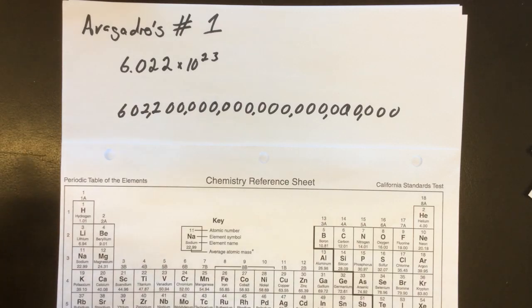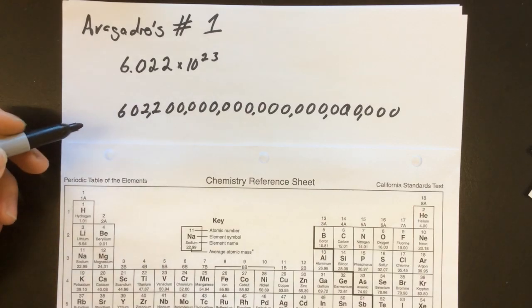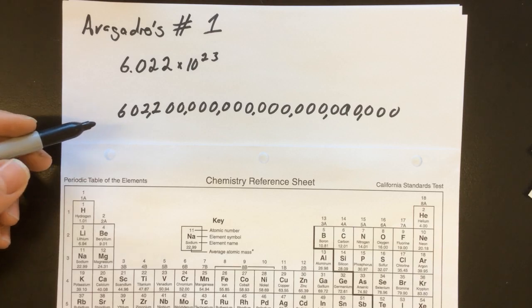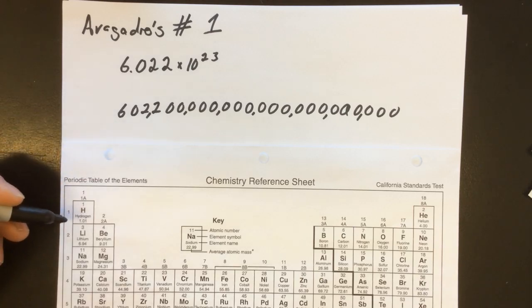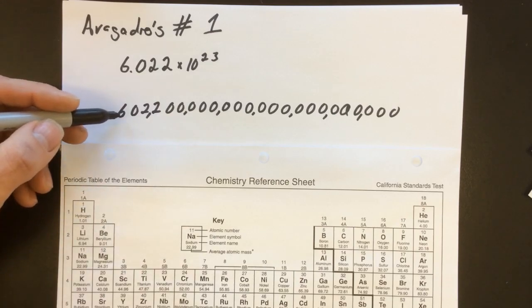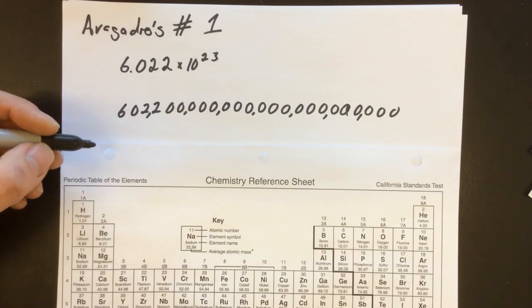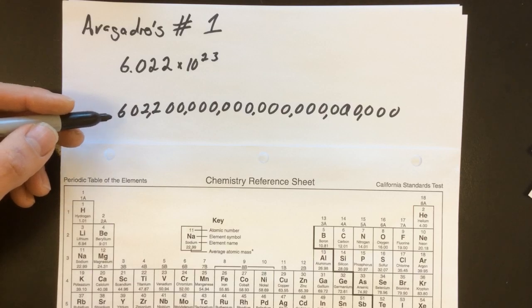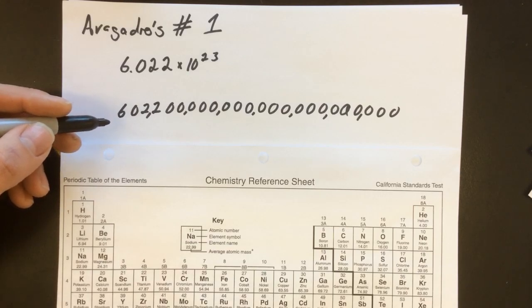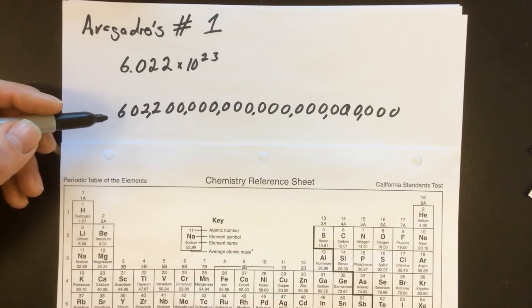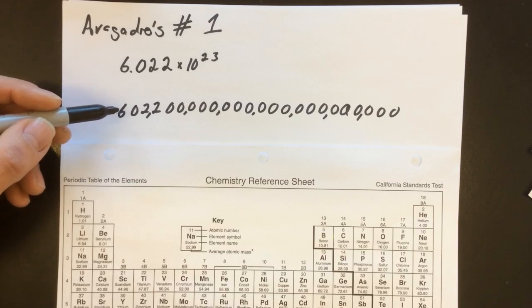So, why is this number so important? What it is, not exactly, but kind of close, is that if you had this many protons, it would weigh 1 gram. And a gram is something that's measurable on a balance in a normal lab. Or if you had that many neutrons, it would weigh 1 gram.